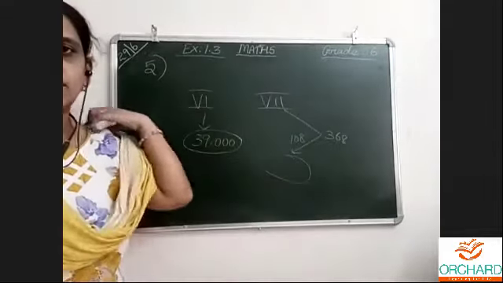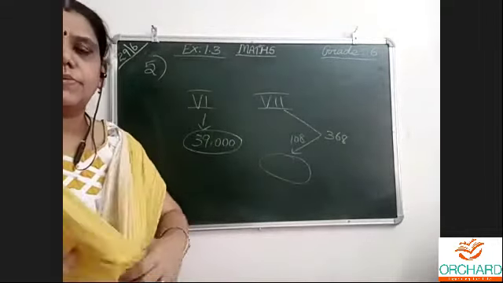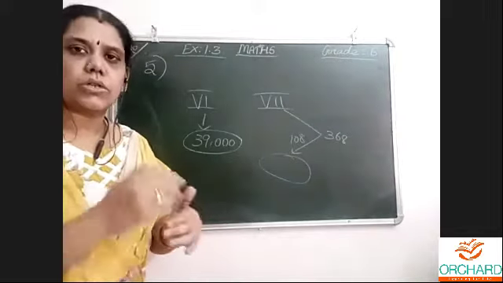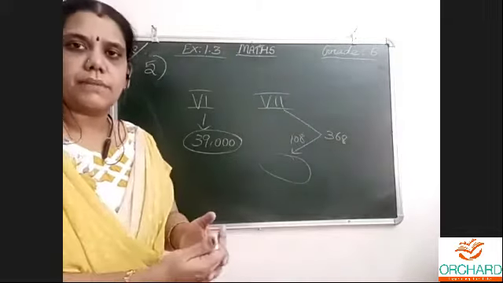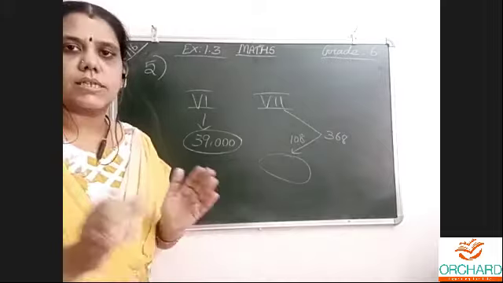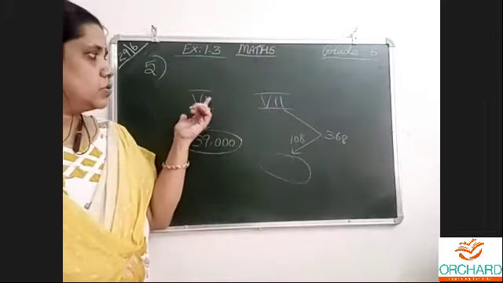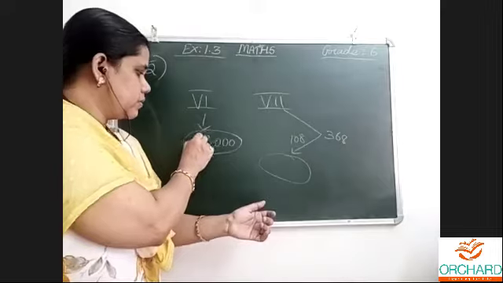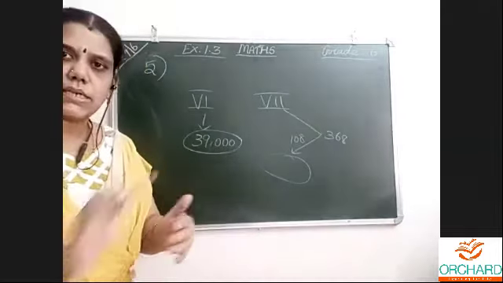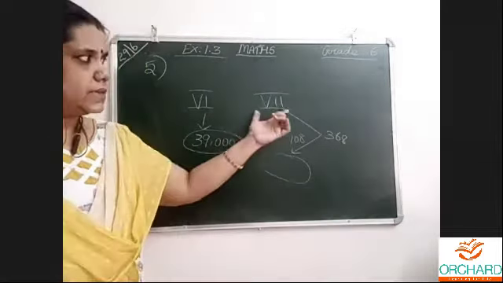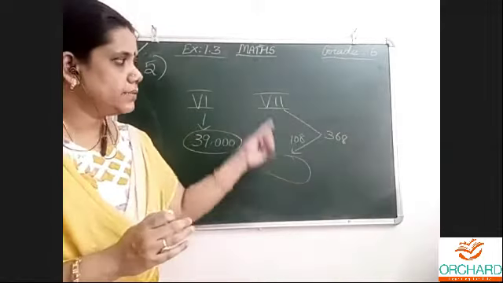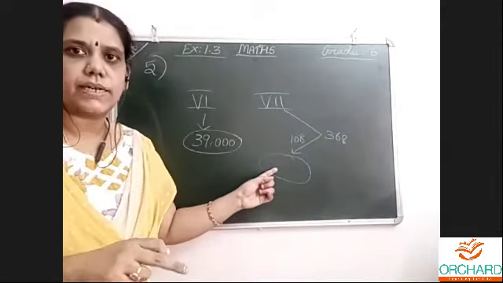Class 6 students collected some money. Money collection they will do for the Prime Minister's Relief Fund, for a good cause. They are going to help somebody. So 6th standard all children together, how much they collected? 39,000 rupees they collected. This is given straight. Okay, 7th standard children also collected. That is not given straight. We have to find out.